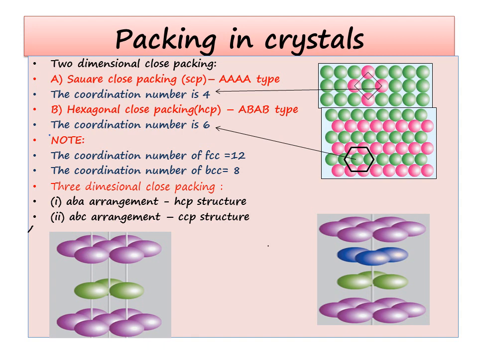Three-dimensional close packing, you can see 2 different pictures. In the first picture, there is a layer consisting of 7 atoms, called A layer, above which we place 3 atoms, and the third layer will be similar to that of A, that is the first layer. We call it HCP structure. In the second picture, you can see ABC arrangement. First layer has 7 atoms, second layer has 3 atoms, and the third layer will have 3 atoms, which is opposite to that of the second layer. So this type of arrangement is called CCP structure.